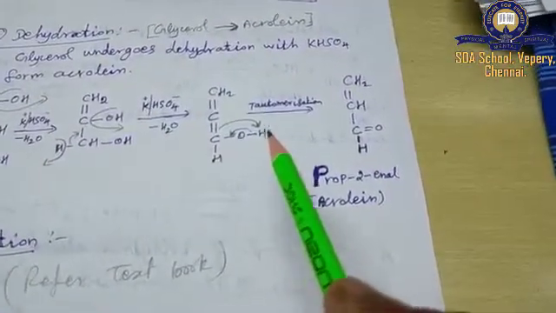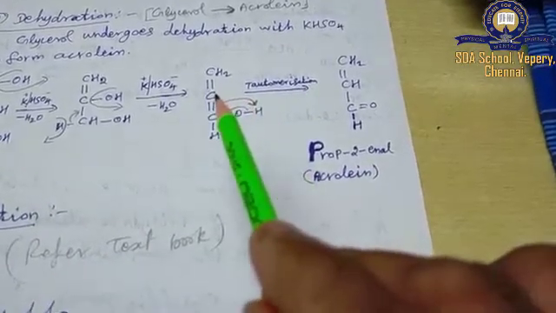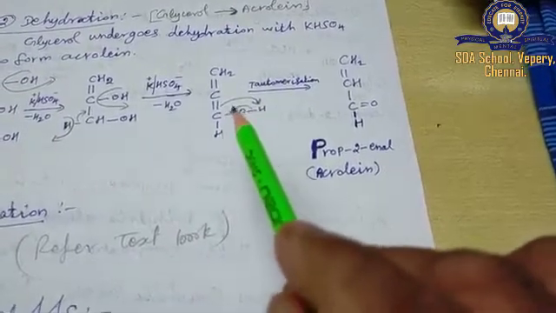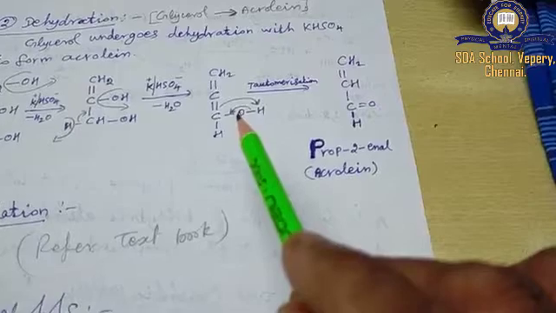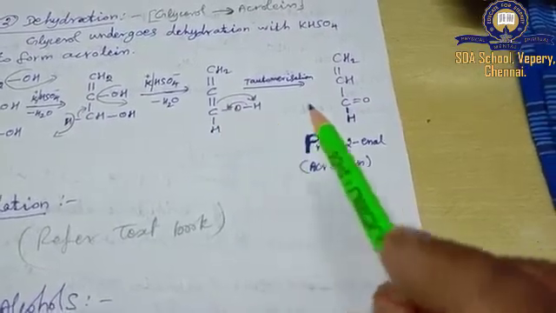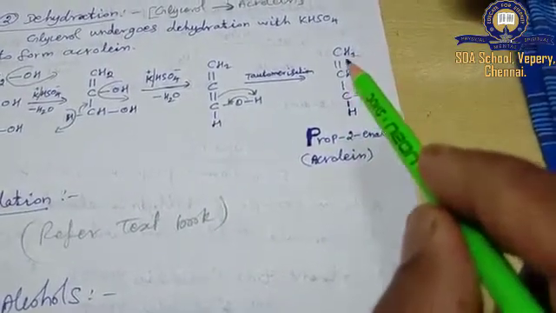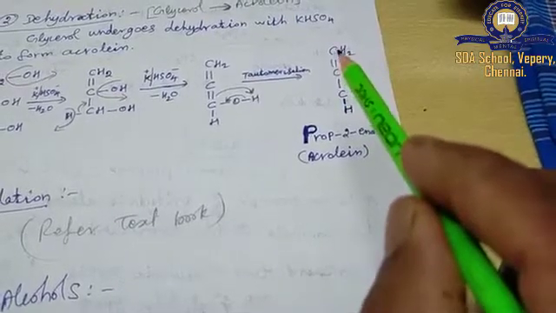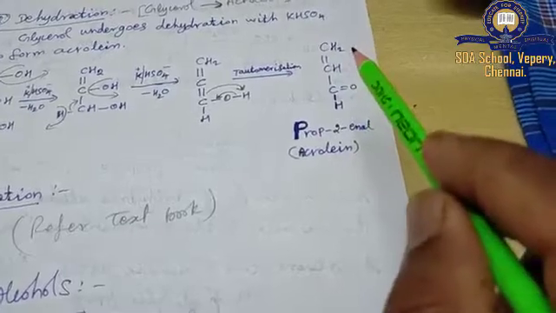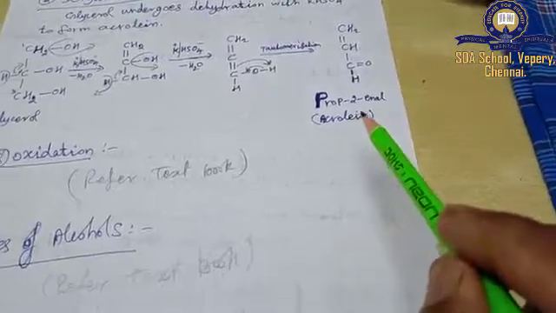That means this hydrogen as H plus moves towards that C2 carbon from C3 carbon. Then this one switches over to carbon and oxygen, in between carbon and oxygen becomes C double bond O. So anyway, CHO, this is the aldehydic functional group with a double bond system between C1 and C2 carbon. So it is called an unsaturated aldehyde, propenal. This is called acrolein.